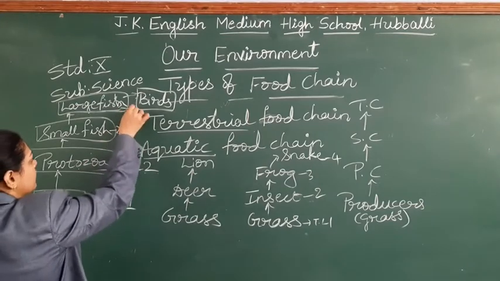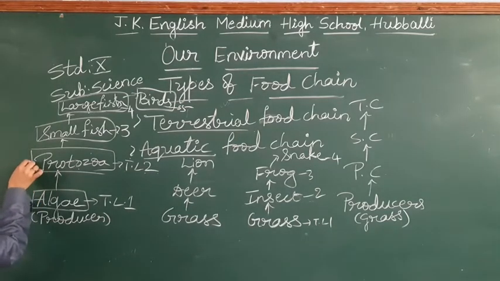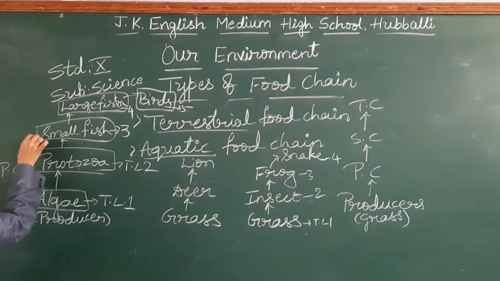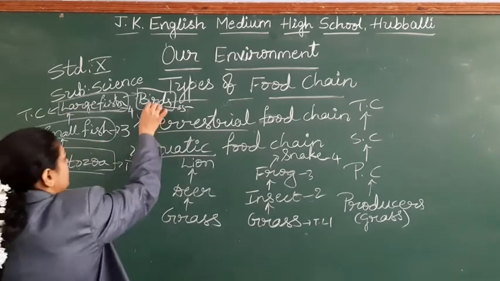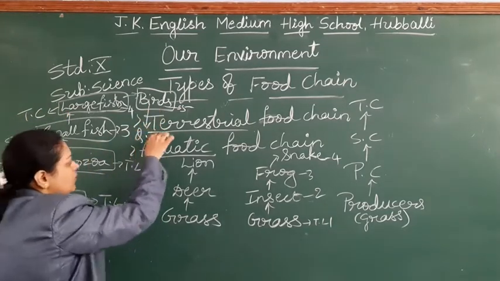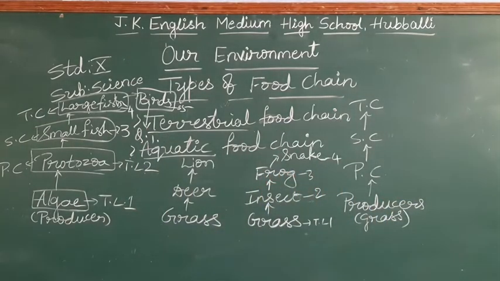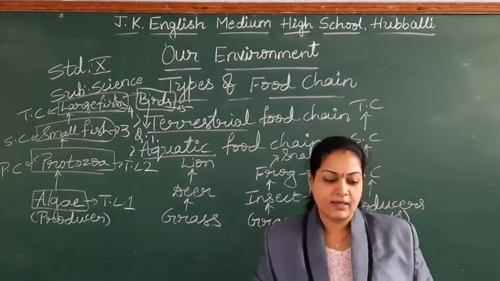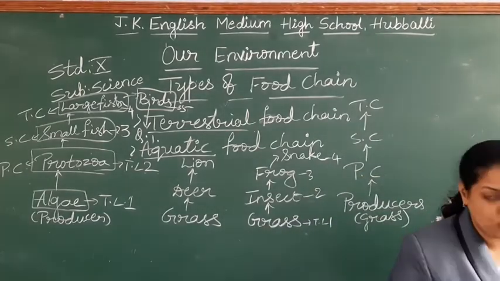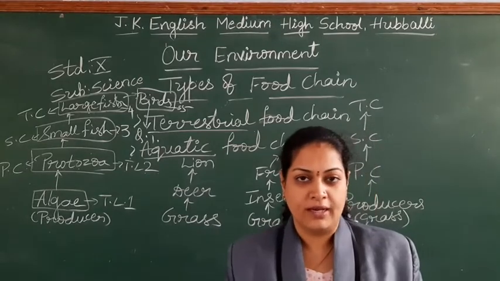These are 3, 4, and birds are the 5. We consider these as primary consumers, secondary consumers, tertiary consumers, and birds as the quaternary consumers. Like this, we find the types of food chain: the aquatic food chain and the terrestrial food chain.